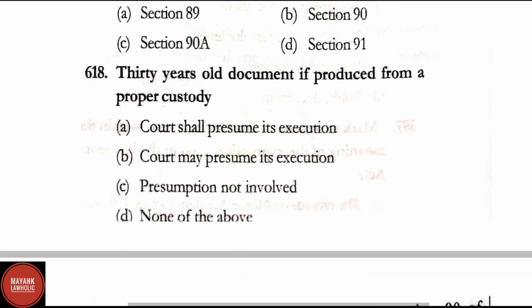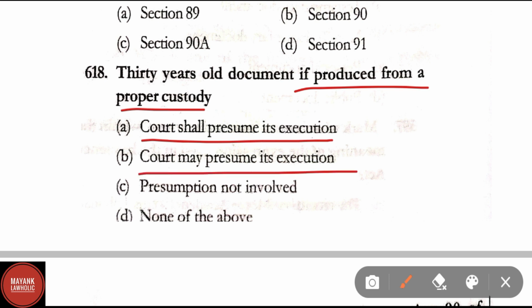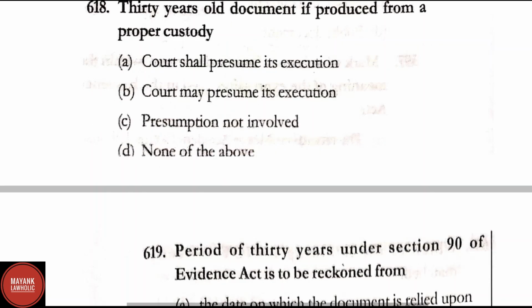Question number 618. 30 years old document if produced from a proper custody, court shall presume its execution, court may presume its execution, presumed not involved, none of the above. Correct answer here is option B, court may presume its execution.